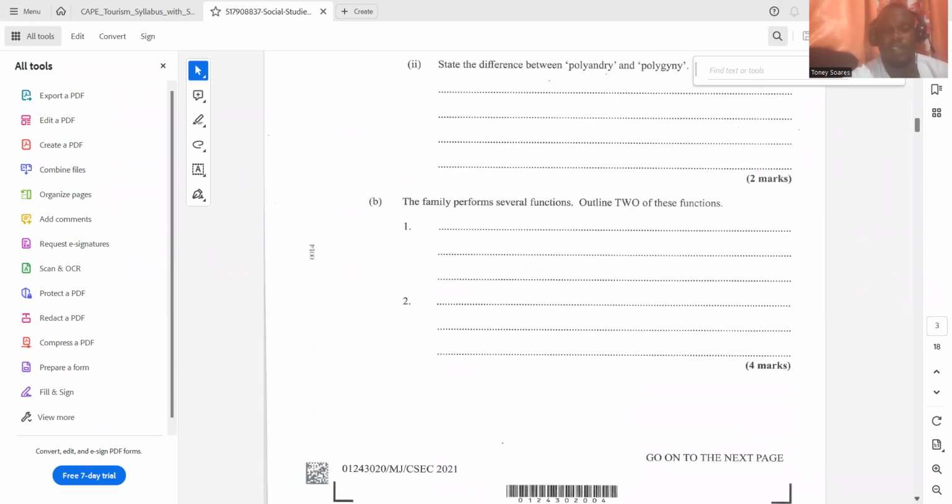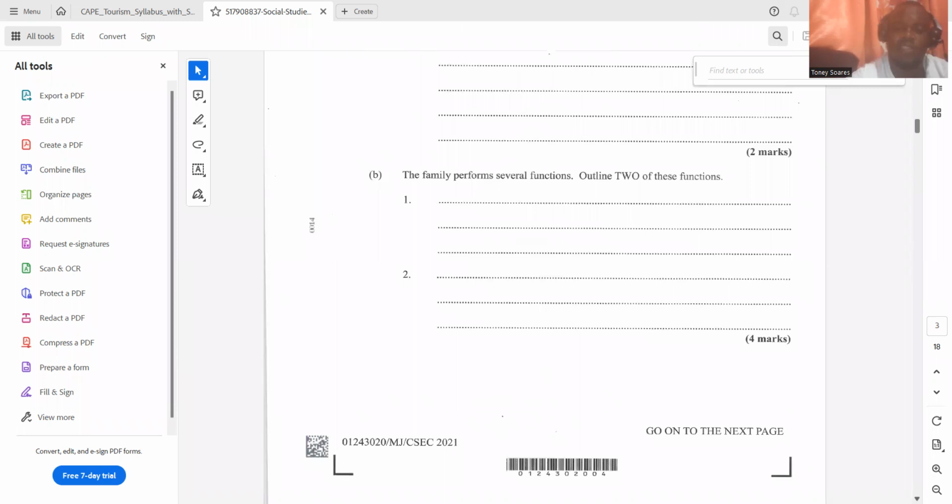All right. Next question says, the family performs several functions. Outline 2 of these functions. Once the question is asking you to outline, it means you must explain your point using a complete sentence. Do not list, because there are several core functions of the family, like procreation, the family functions as an economic unit, socialization, and giving emotional and psychological support. Don't just list them, but explain what they mean.